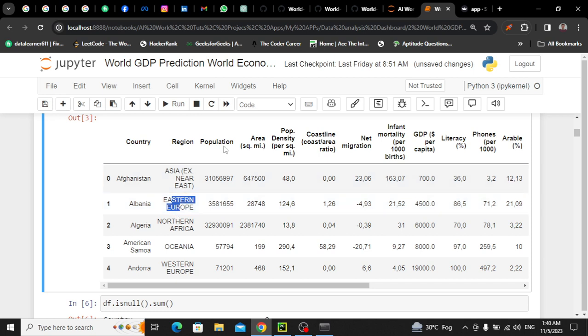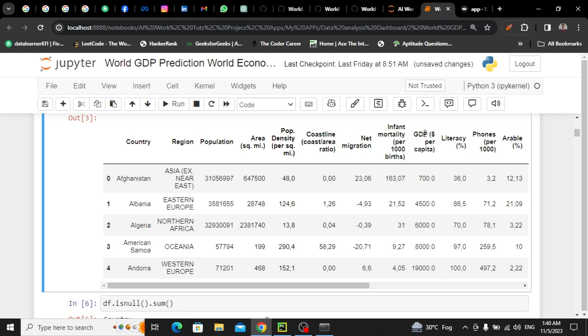Okay, and population for each country's area, population density per square, and coastline मतलब कि क्या उसके साथ समुंदर है या नहीं, and we know that there is no ocean, no sea, no coastline in Afghanistan, so 0. Okay, net migration, उसके बाद GDP per capita.